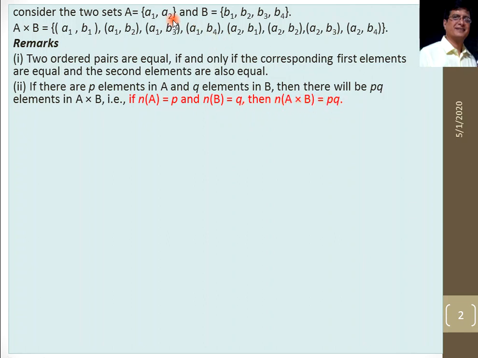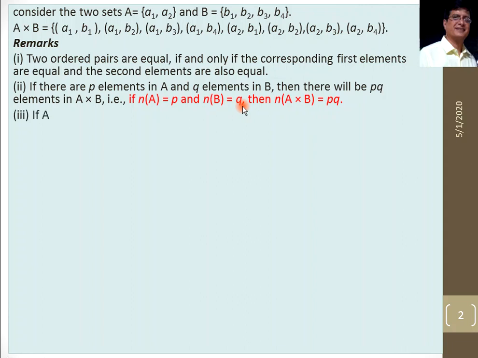As you can see in this example, set A has 2 elements and set B has 4 elements, so A cross B contains 8 ordered pairs. You can see these are all the 8 ordered pairs. So the number of elements in the Cartesian product of A and B is p into q, where p is the number of elements in set A and q is the number of elements in set B.